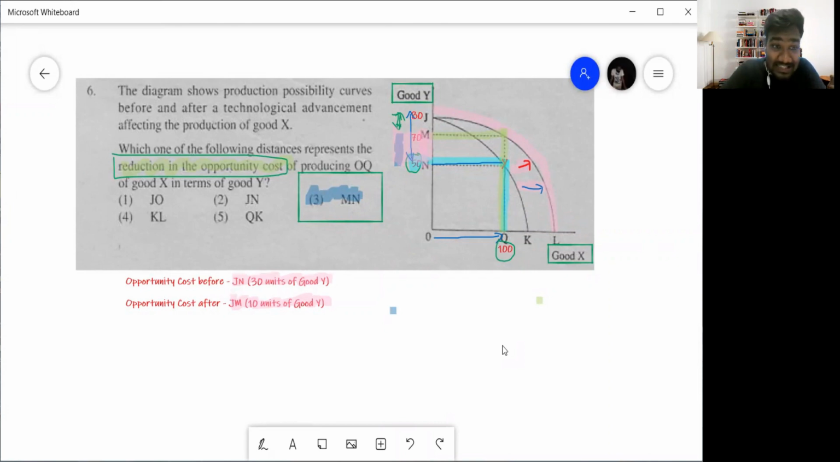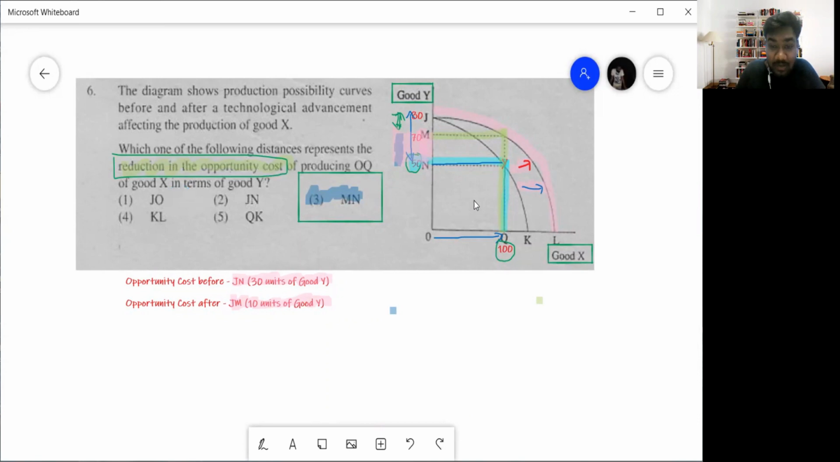Here, question number 6 is saying, the diagram shows production possibility curves before and after a technological advancement affecting the production of good X. So the good X, right? That product has had some technological advancement. Therefore, the PPC shifts for that good only. Can you see the PPC has shifted only for that good? Then they are asking which of the following distances represent the reduction in the opportunity cost of producing OQ in terms of good X, right?